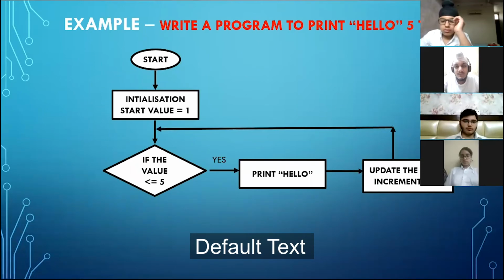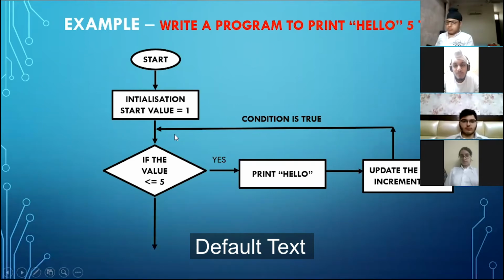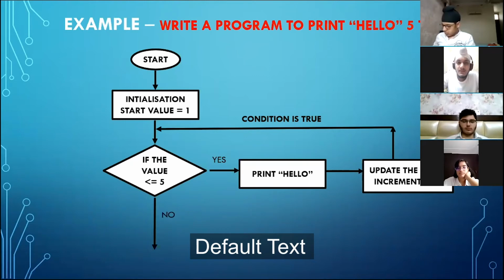Again, it will check if the value of I is less than or equal to 5, it will go inside and again increment the value and so on. In this way, it will repeat the number of lines till the condition is true. But the moment the condition becomes false, then what will happen? It will come out of the loop and my program will stop.